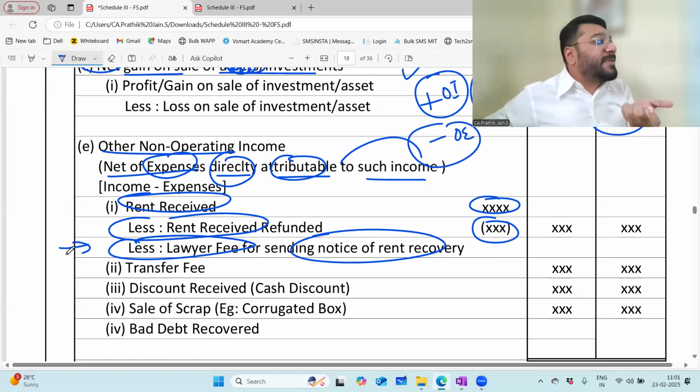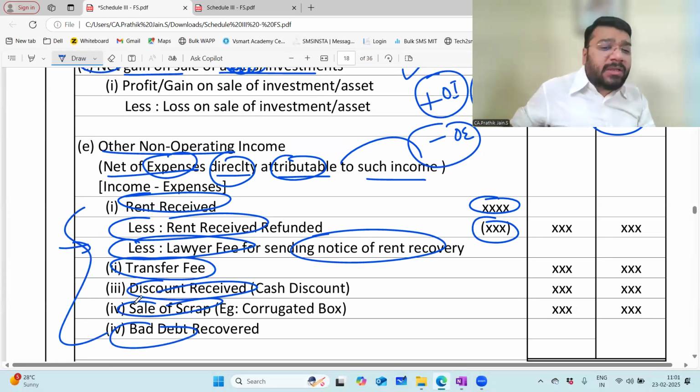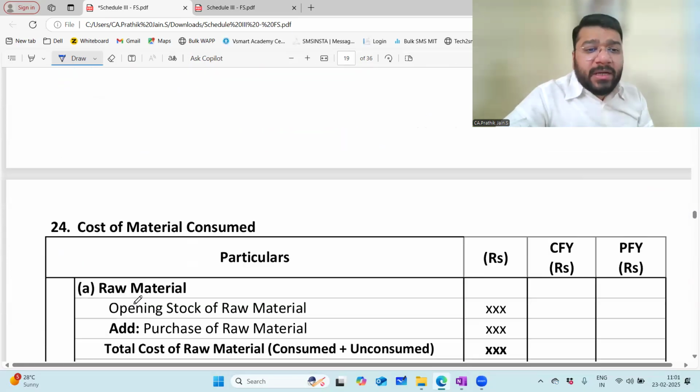It is not operating expenses. It is non-operating expenses. Then comes transfer fee, discount received, sale of scrap, bad debt recovered. All this we discussed extensively in the last class. Am I loud and clear? Then what did we discuss?